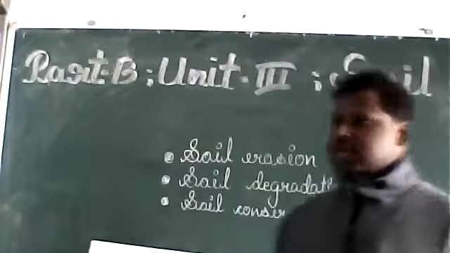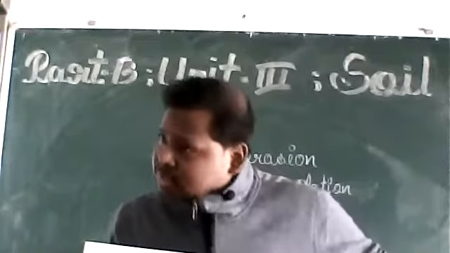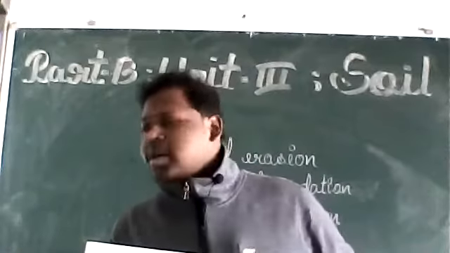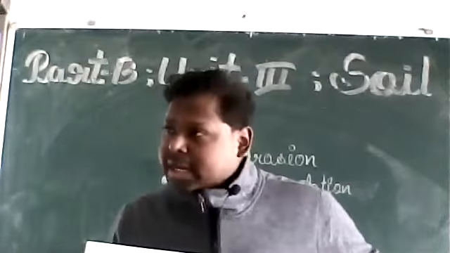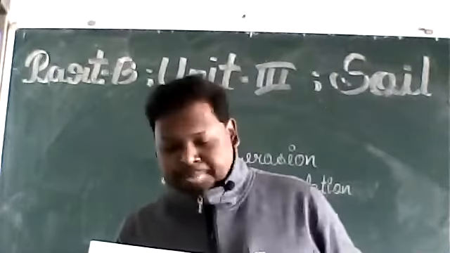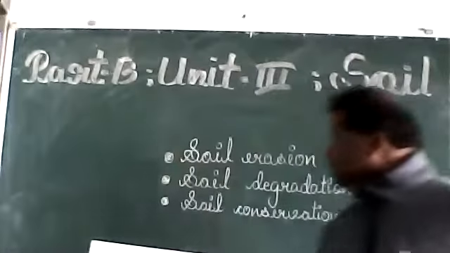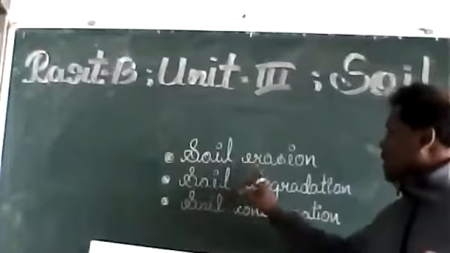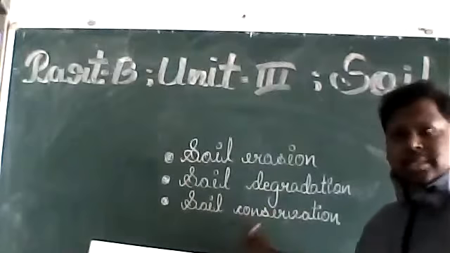What is soil? Definition of soil. What are the factors for formation of soil? Different types of soil, etc. We have already discussed the distribution of soil throughout India. The last topic has three points or topics. One is soil erosion, soil degradation, and another is soil conservation.